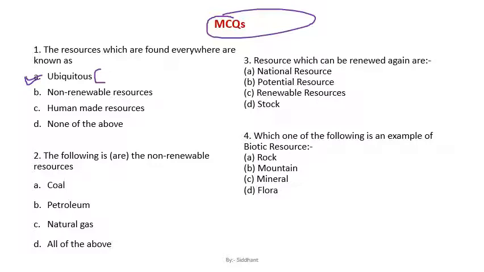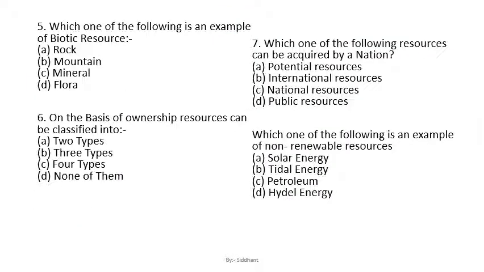The following are the non-renewable resources you can find out. Third is the resource which can be renewed again and again. Fourth, which one of the following is an example of biotic resource? Again find out which one of the following is an example of biotic resource. Well, this is a repeated one, right? On the basis of ownership, resources can be classified into how many types, that you have to tell. Which of the following resources can be acquired by a nation? And the last one is which one of the following is an example of non-renewable resources.